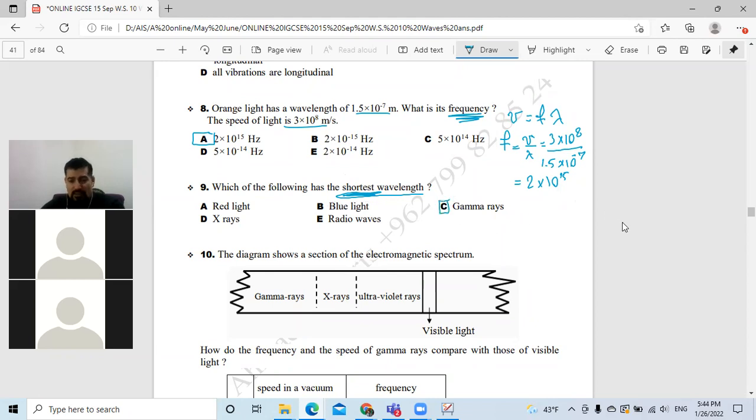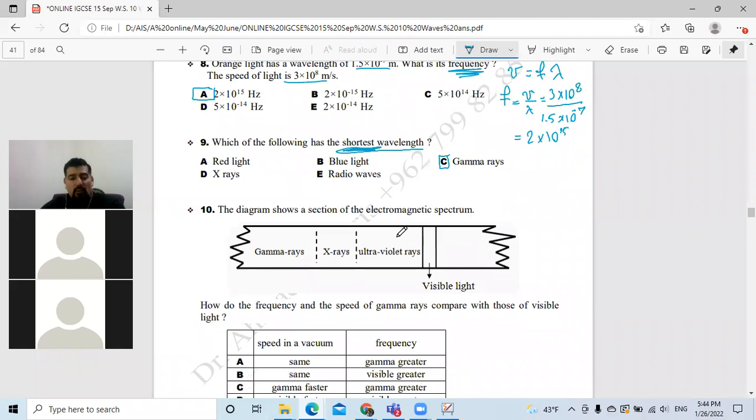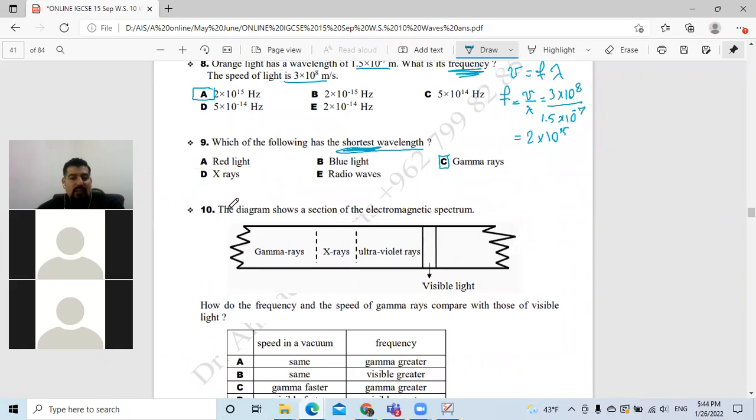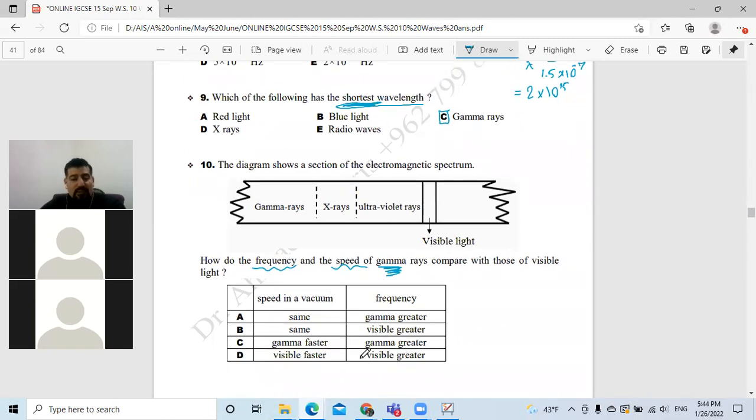And the answer is what? Is C. Yes, gamma rays has the shortest wavelength. Now, number 10, what do they ask here? The diagram shows a section of electromagnetic spectrum. How do the frequency and the speed of gamma rays compare to the visible light? Now the speed, which one is faster? Yes, give me the answer. Yes, exactly, the answer is A, because they have the same speed in vacuum, but gamma has greater what? Frequency, so the answer is A.